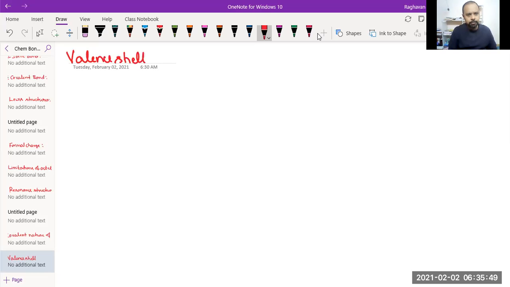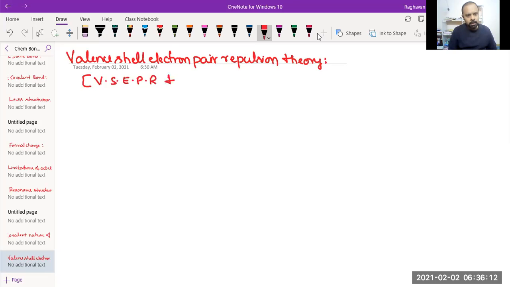Valence shell electron pair repulsion theory, abbreviated as VSEPR theory.